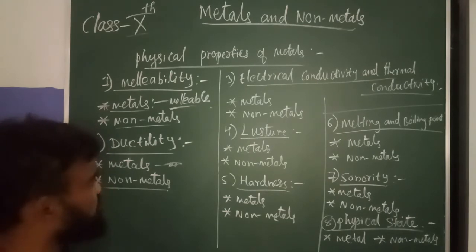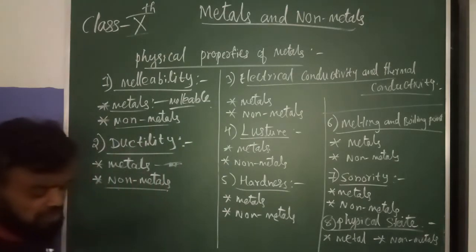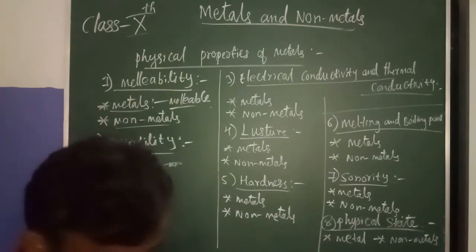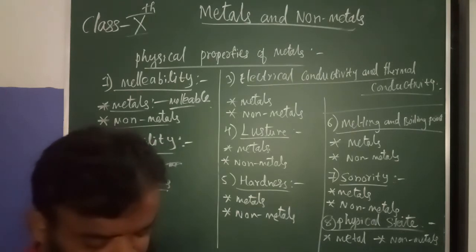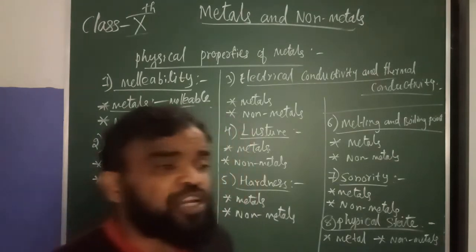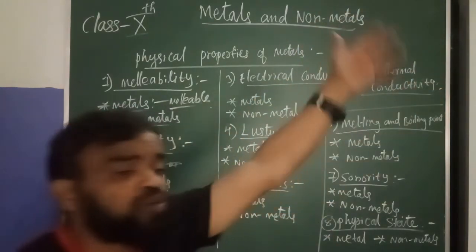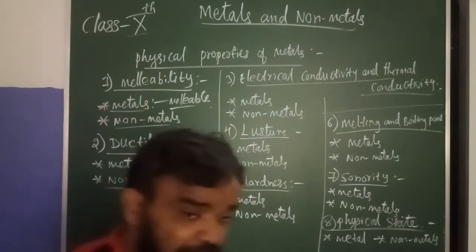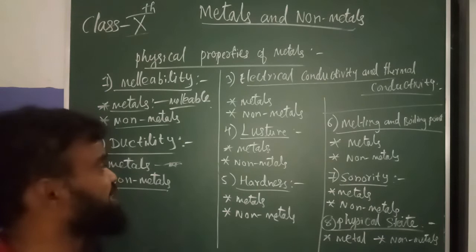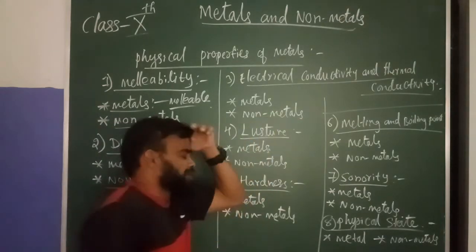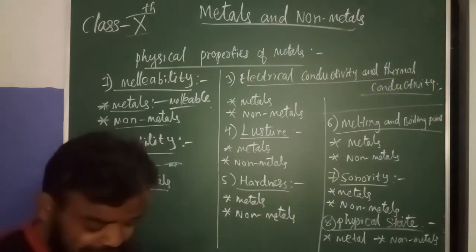This is the electrical and thermal conductivity of metals. Metals are good conductors of heat and electricity because of free mobile electrons. Mobile electrons means electrons flowing from one end to another, which is why electrons can move in metals. Non-metals are poor conductors of heat and electricity.